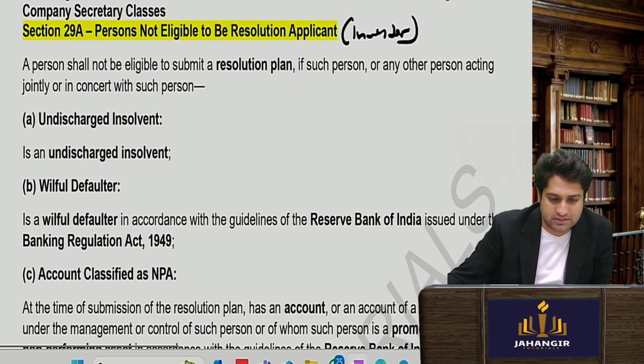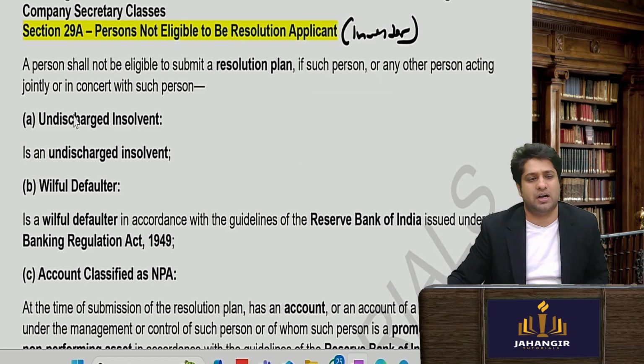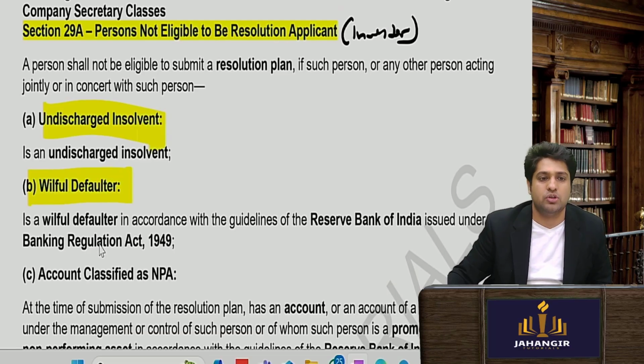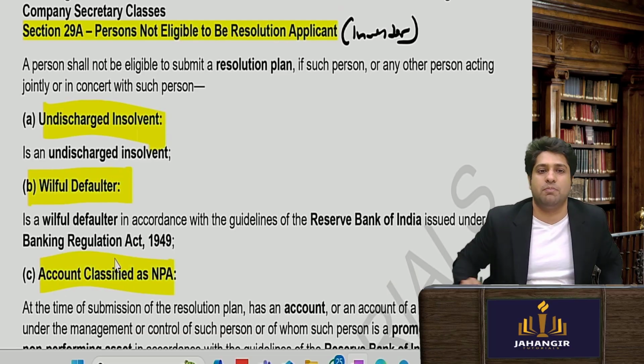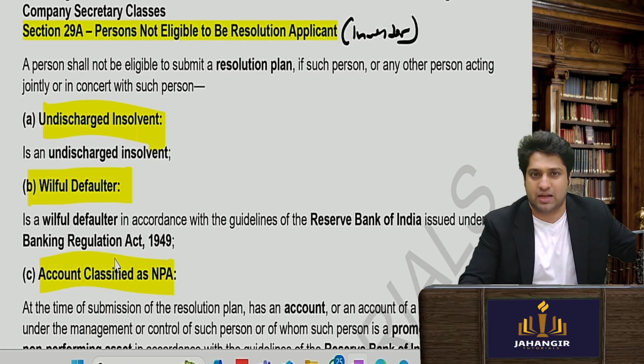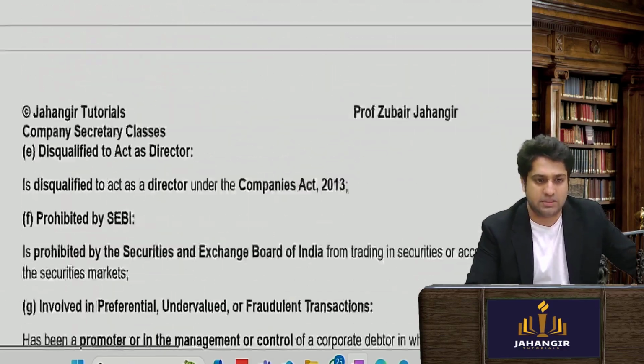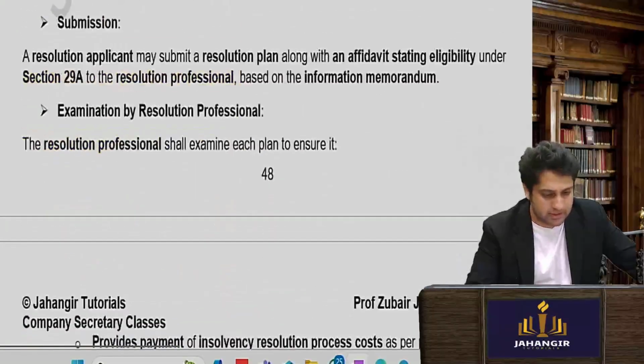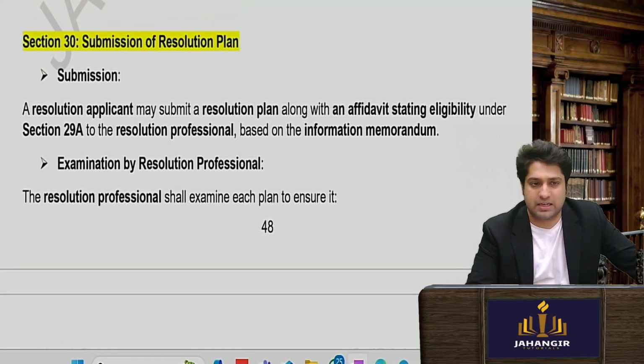Now the thing is, who is not allowed? Common sense: if you're an undischarged insolvent, a willful defaulter, or hold a non-performing asset, such a person is not allowed to act as a resolution applicant, an investor into the business. Okay, then your plan will be submitted.